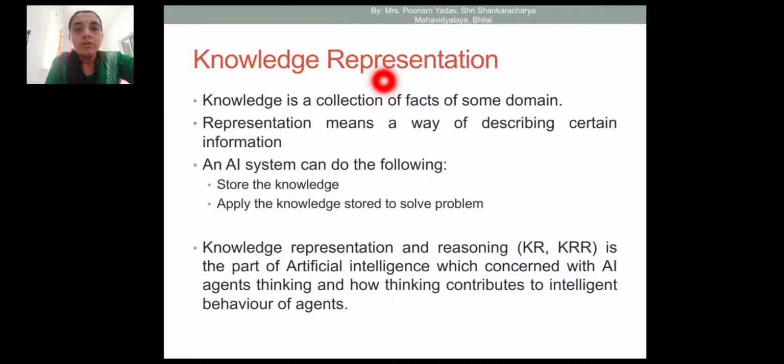Now, what is the use of knowledge representation in an AI system? So for starting this concept, I'll just explain with an example. Suppose I saw a snake.